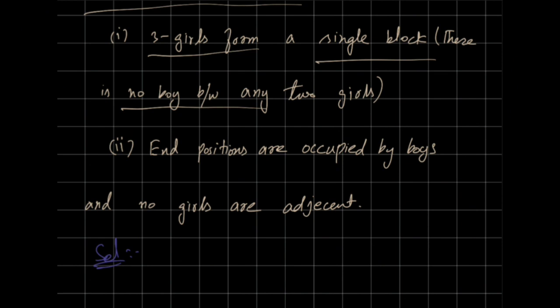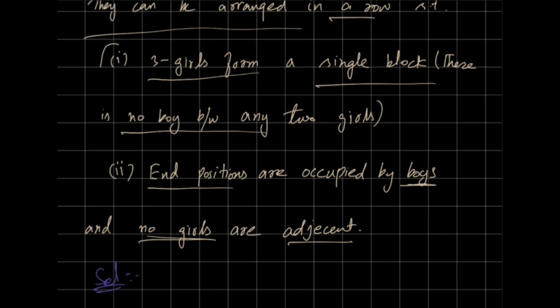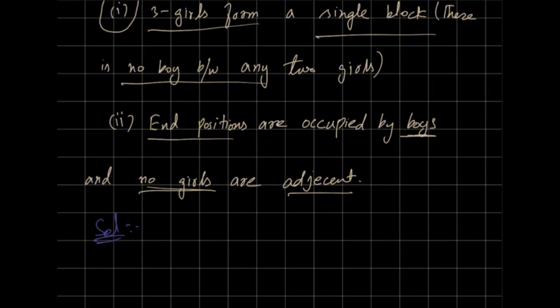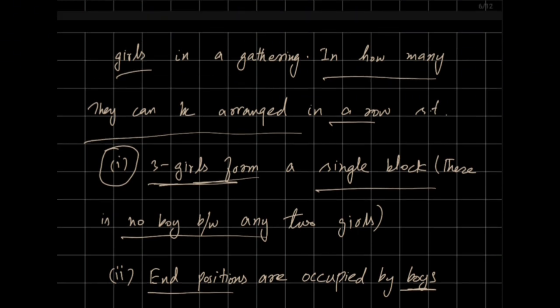The second arrangement is given in such a way that end positions are occupied by boys and no girls are adjacent. First, we will find the number of ways for the first kind of arrangement. Look at this again. It says that 3 girls form a single block. We want to find the total number of arrangements. We are given that there are total 7 boys and 3 girls form a single block.